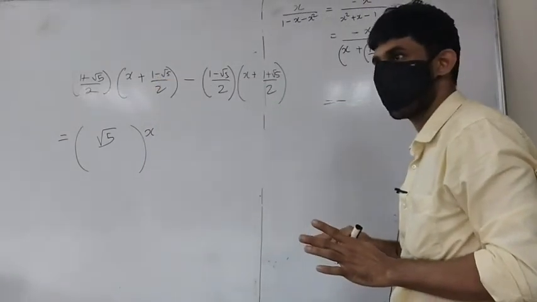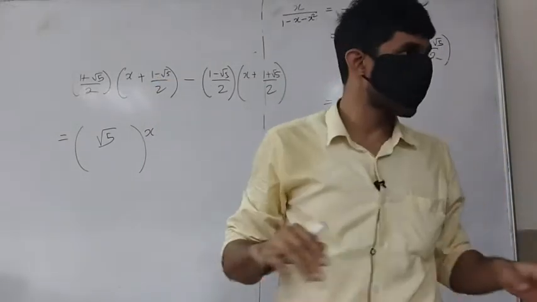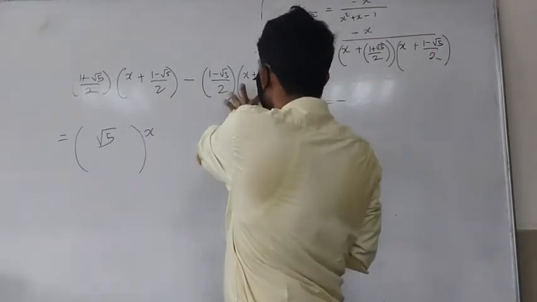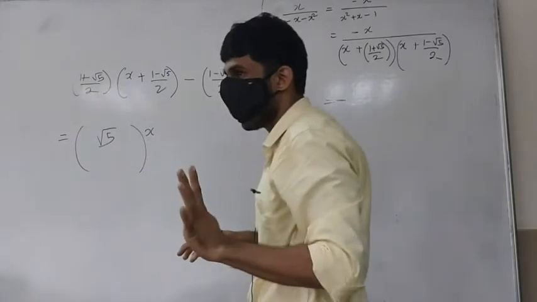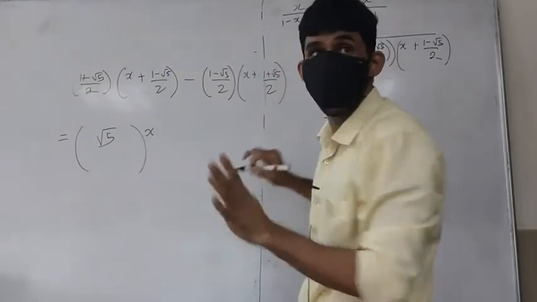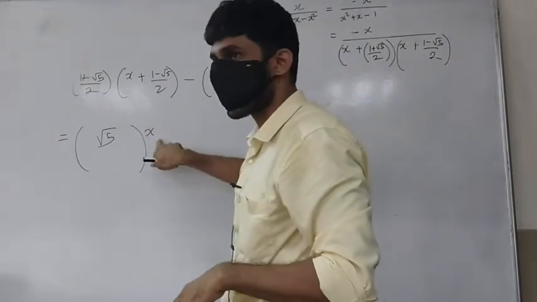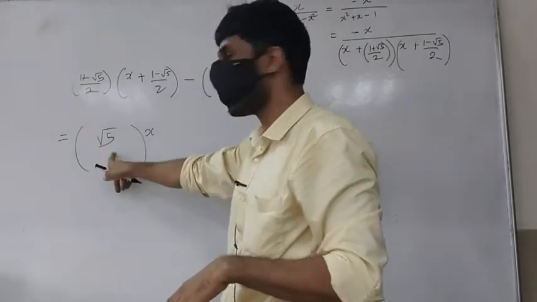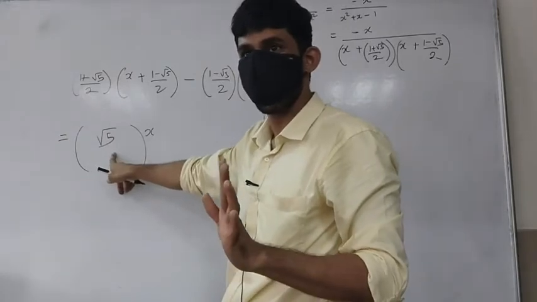Or if you want to replace minus x also, we could do that. Then it would have to be this minus that. I hope that's clear. I want to replace minus x, right? So that would be this minus that divided by root 5.